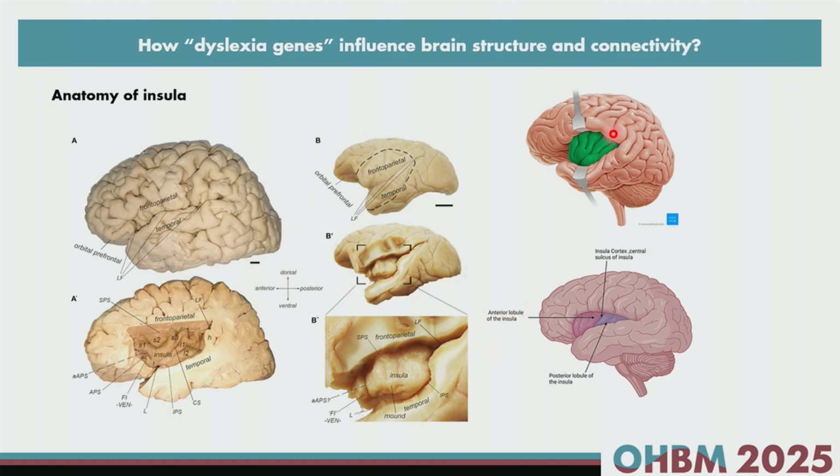If you tease apart the left frontal gyrus, you will see that the insula is right inside it. It's a very important anatomical region that is associated with speech production and speech perception. It includes two parts, the anterior part and the posterior part. So the left insula is an important region where we find that polygenic scores of dyslexia are associated with its volume, its cortical thickness, and also its surface area.